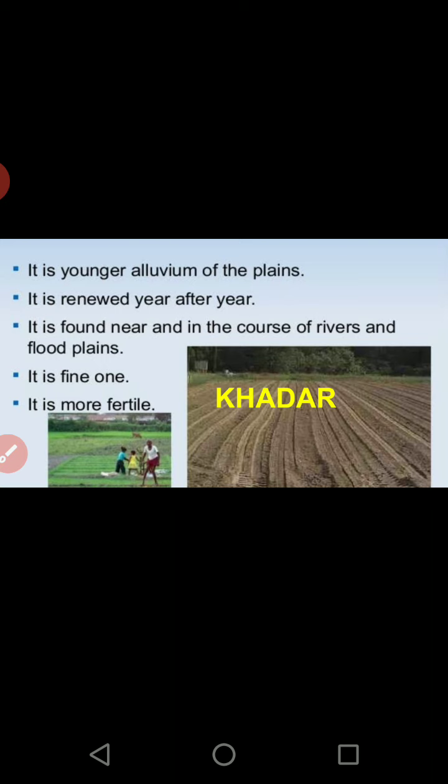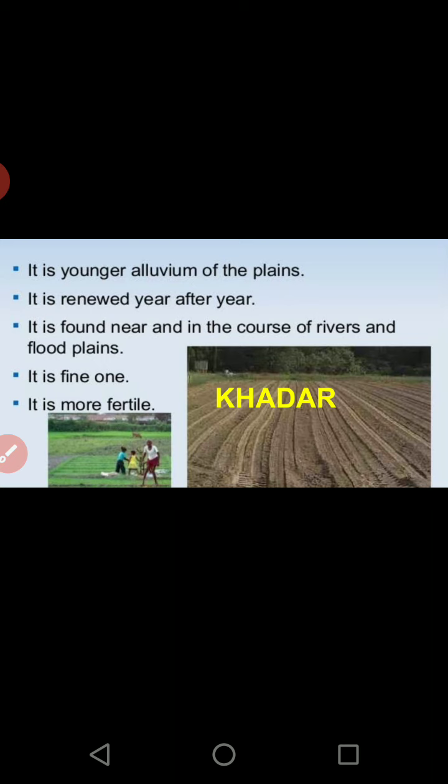We have the last section of the division, Khadar. These are young alluvial soils. They are renewed year after year, or frequently they get renewed. They are found near the course of the river, in the flood plains, and even in the deltas, mainly deltas. These soils are very fine and very fertile. So likewise, we have done these four relief-wise divisions, namely Bhabar, Terai, Bhangar and Khadar soils.